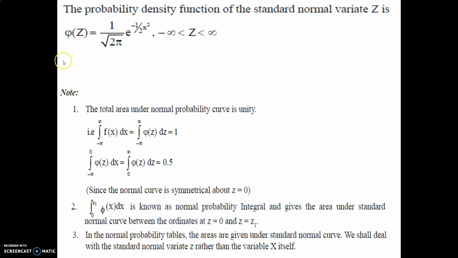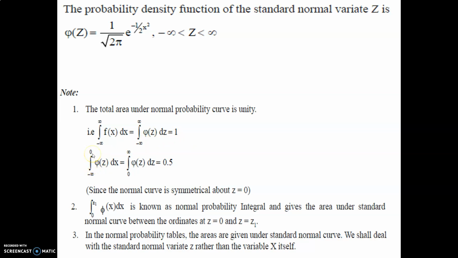The probability density function of a standard normal variate z is phi of z equal to 1 upon under square root 2 pi, e raised to minus 1 upon 2 z square, for minus infinity less than z less than infinity. Now for the total area, we consider the application of definite integral. The total area under the normal probability curve is unity, that is, the integral from minus infinity to infinity of f of x dx is equal to the integral from minus infinity to infinity of phi of z dz, which is equal to 1.